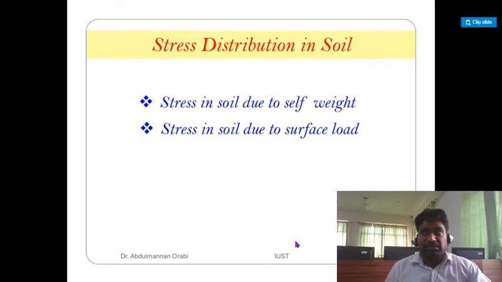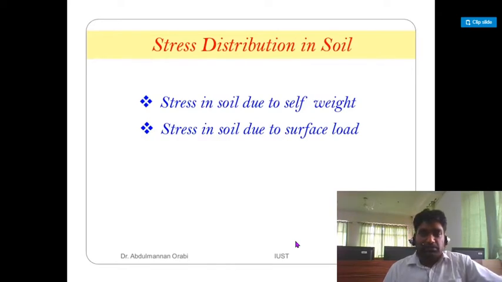In the mid semester, we will put a cap on our syllabus to Unit 1 and Unit 2. Unit 1 is slope stability, covering infinite and finite slopes and case histories related to slope protection measures. And Unit 2 is bearing capacity of foundations and vertical stresses in the soil. So now I will start with the vertical stresses in the soil.